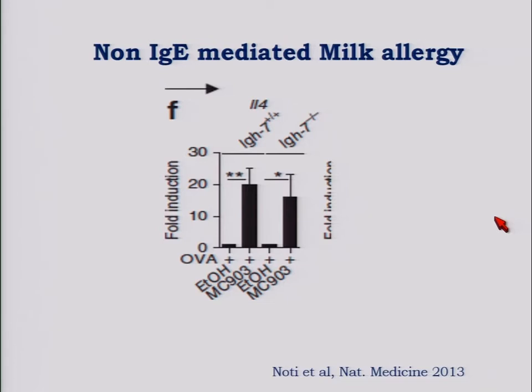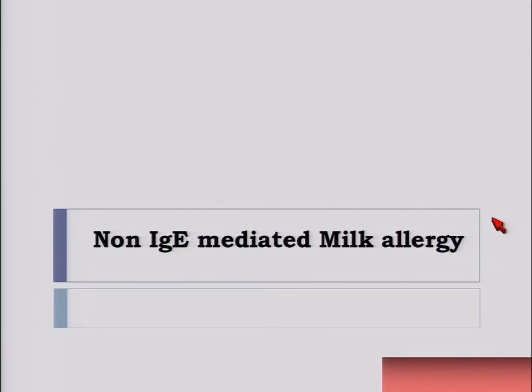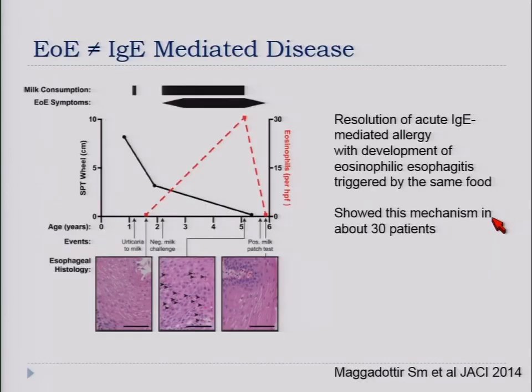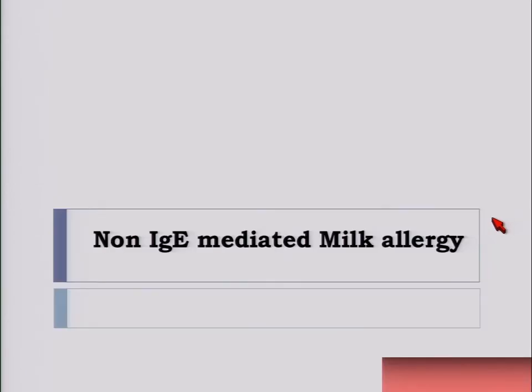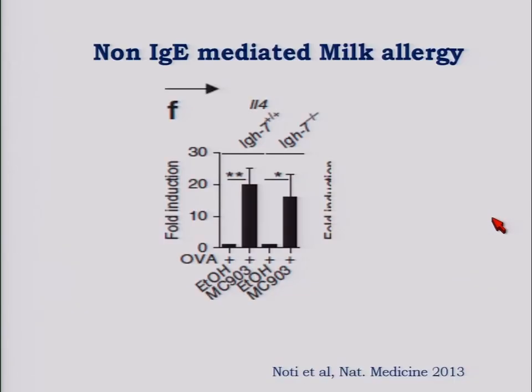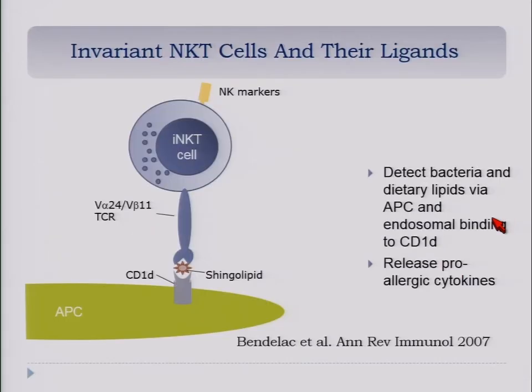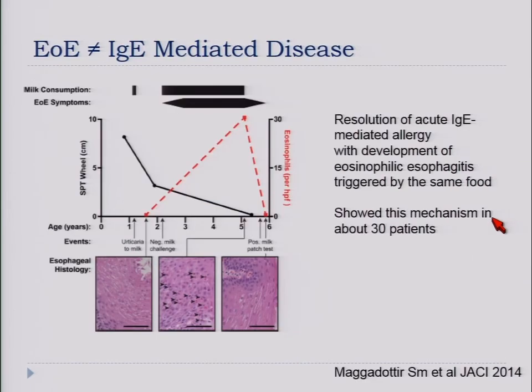And then his mouse study showed also that IgE was not essential for the development of the disease, because mice that didn't have the immunoglobulin were still able to develop the disease equally to the other type of mice. And clinically, we know that this is not an IgE-mediated disease. There are lots of clinical data that led us to the same conclusion.